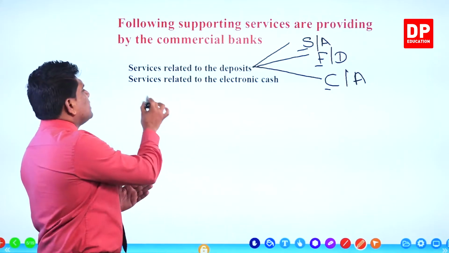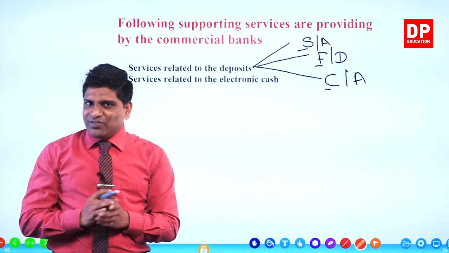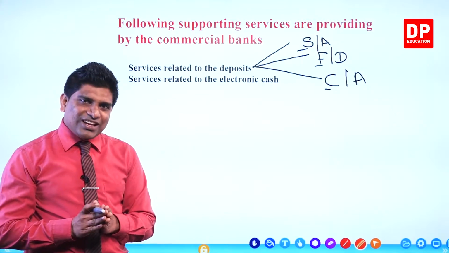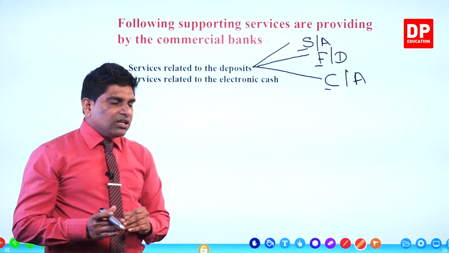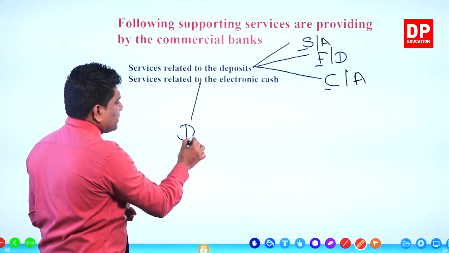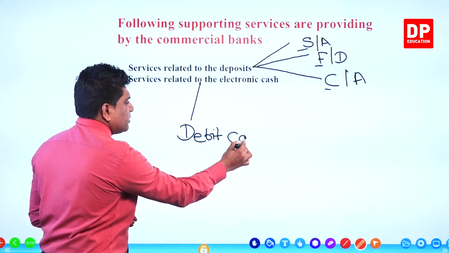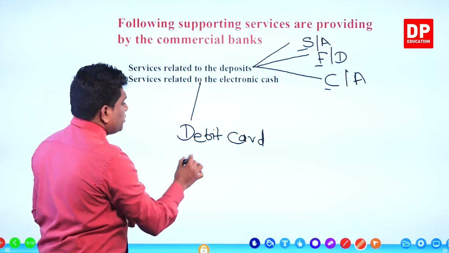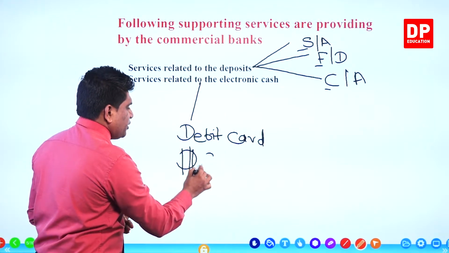The other one is services related to electronic cash. Here, specially we discuss the main three electronic cash. What are they? Debit card. We discuss the debit card. What else? You know, credit card, right? Credit card.